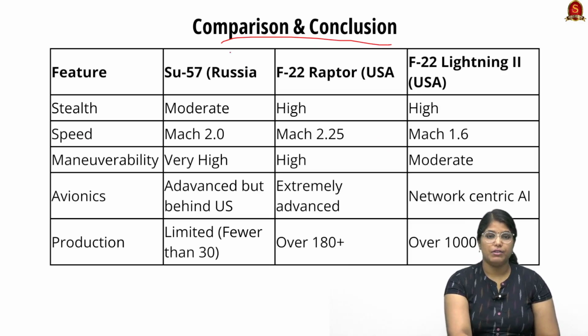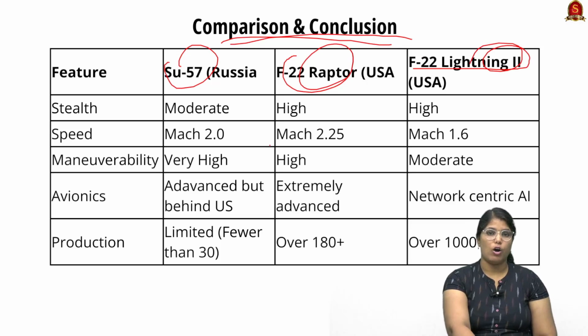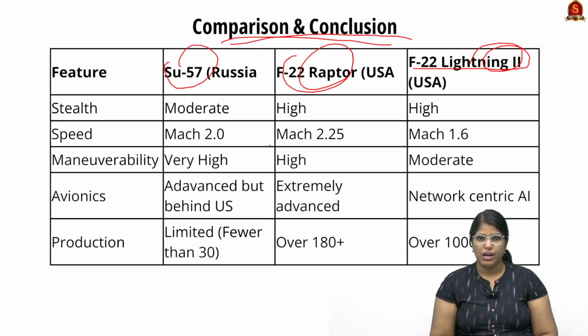Here I have given a comparison and conclusion between Sukhoi 57, F-22 Raptor and F-35 Lightning 2. Here you can see what a big advantage this Sukhoi 57 will give, and India is also going to get this by 2025 as per the news article. So this will also strengthen our country's weapons as well.